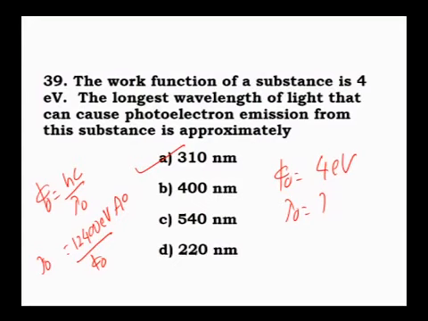Normally there will be easy questions. The value of hc you have to remember, 12,400 electron volt angstrom, and hc is 20 into 10 to the power of minus 26 in joule meter. For other problems, when electron volt is given, take this expression and solve.